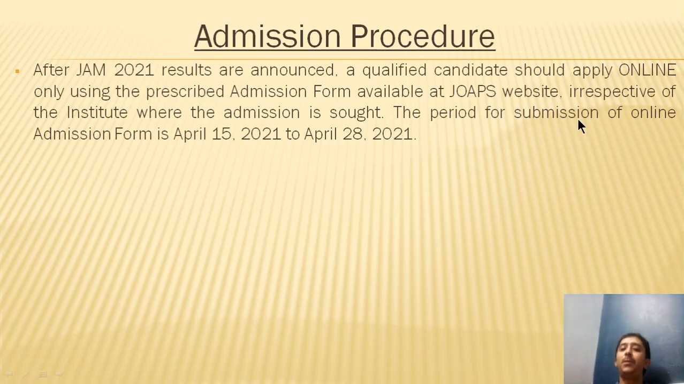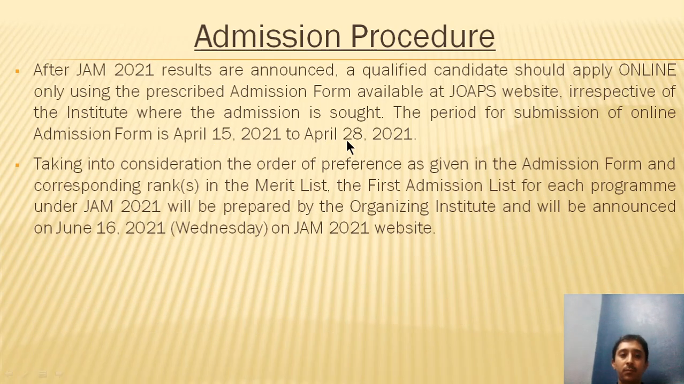So it is going to be the same platform where you'll have to go for the online application. And the period for submission of the online application, as mentioned earlier, is going to be April 15 to April 28, 2021. Likewise, taking into consideration the order of preference as given in the admission form and the corresponding ranks in the merit list, the first admission list for each program under JAM 2021 will be prepared by the organizing institute, and it will be announced by June 16, 2021 on the same website.